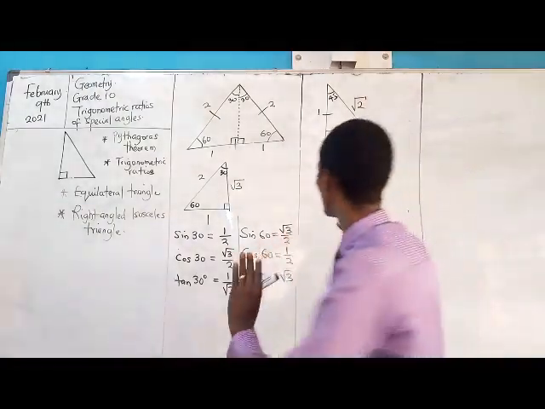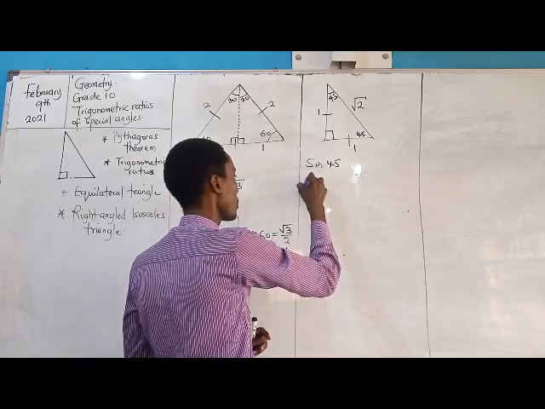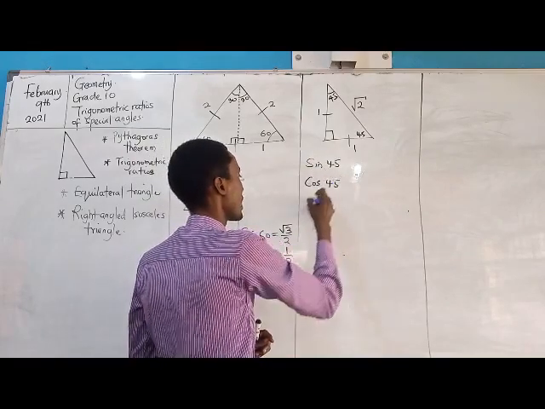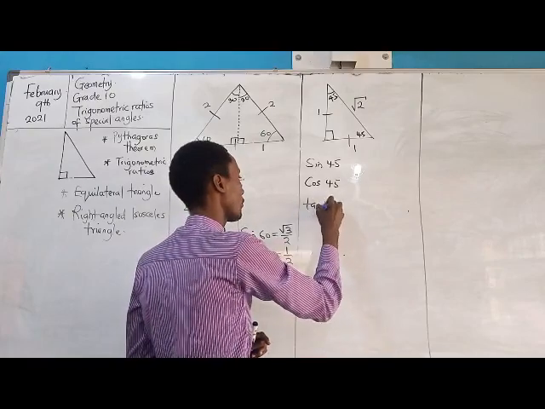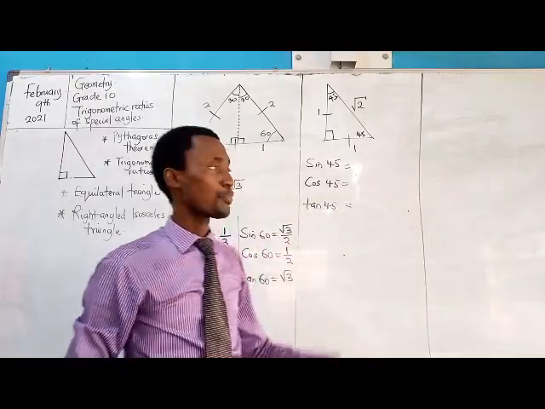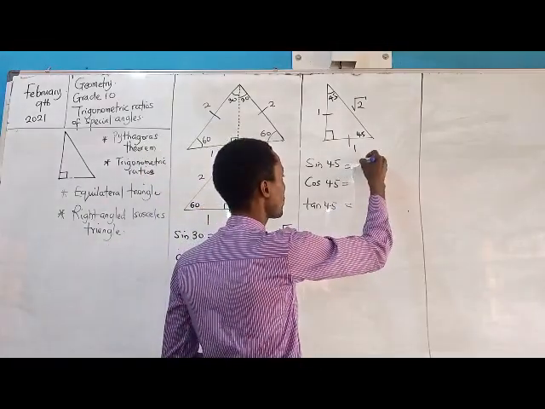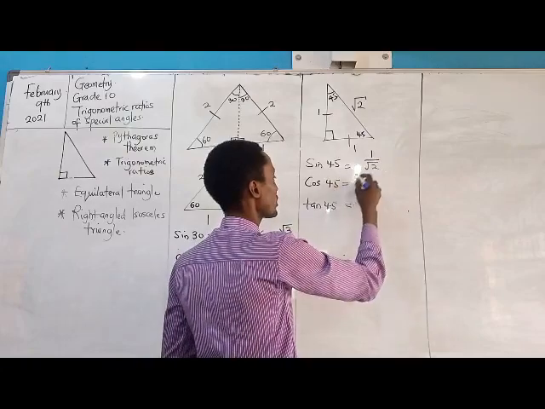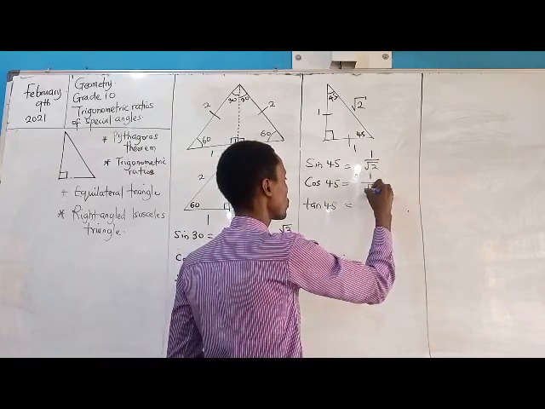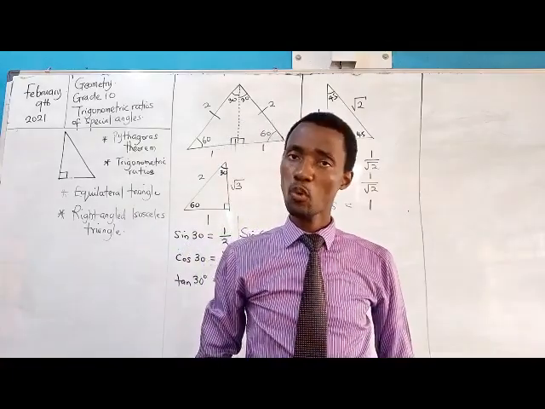So that set, we will need to look for what is sine 45, what is cos 45, and what is tan 45 degrees. A careful breakdown of this analysis will show you that this becomes 1 over root 2, this becomes 1 over root 2, and this becomes 1. Note of warning here.